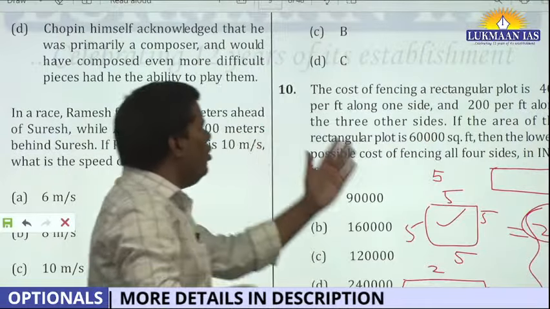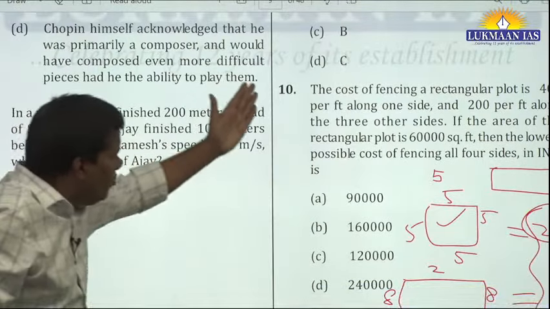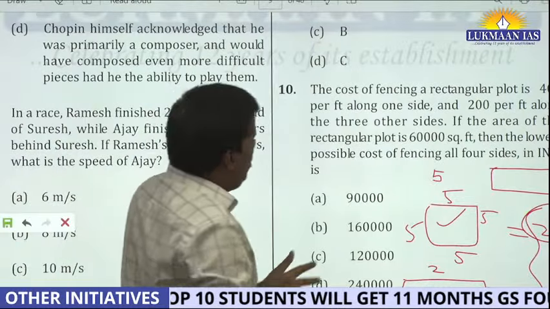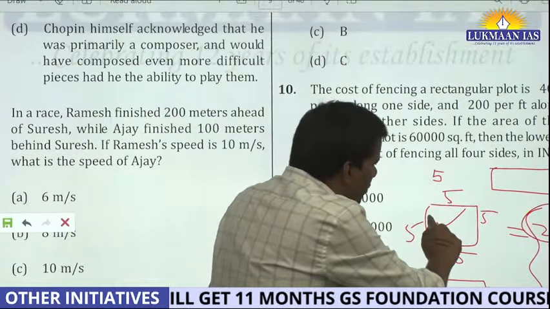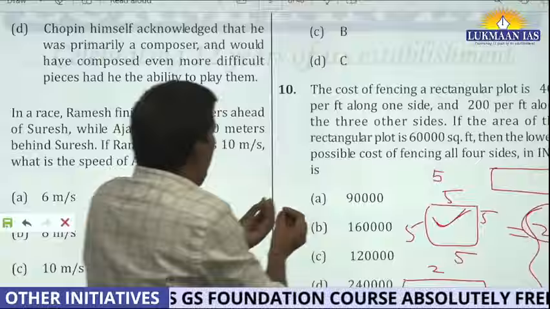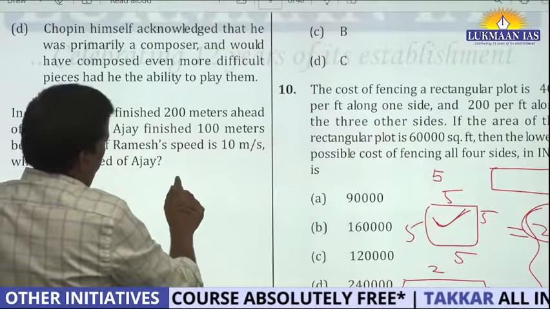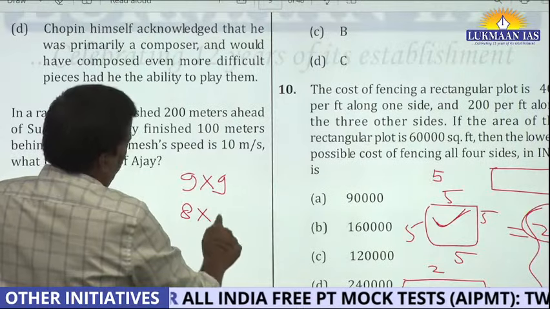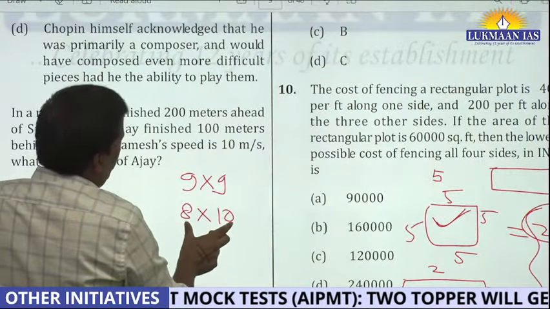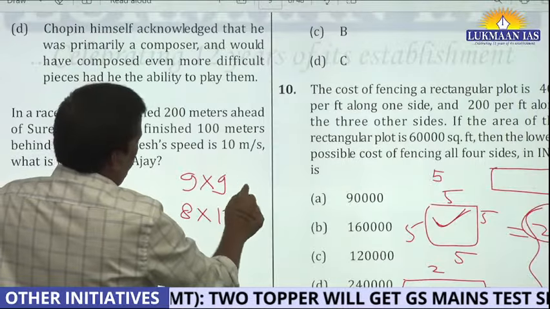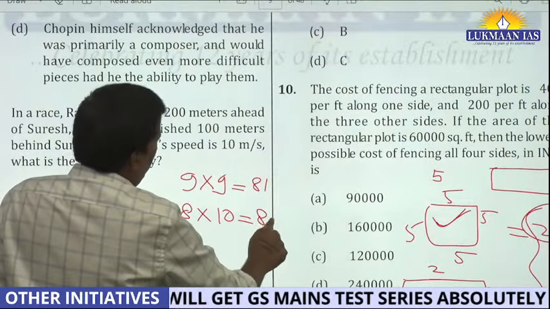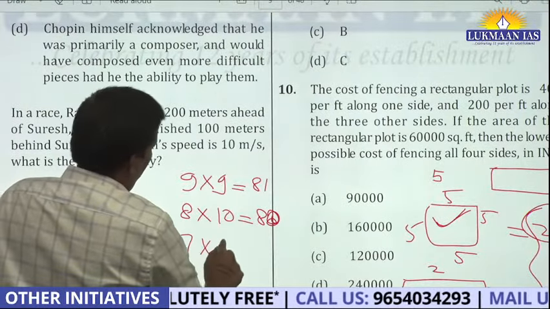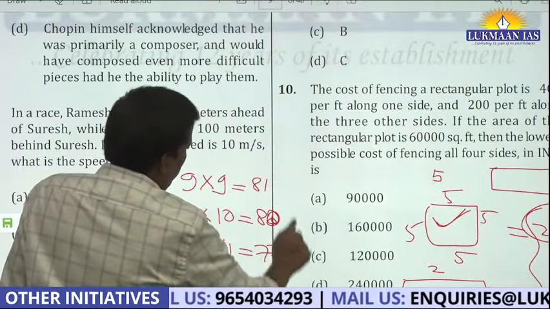See, on this logic, this is more important than even solving this question. If you understand this concept that keeping the perimeter constant, you have the maximum area under a square. You can visualize it this way. Let's say 9 into 9 will always be more than 8 into 10. Why? Because the sum is here also 18, here also 18, but this square is 81 and this is 80, right? If you take another example, 7 and 11, it will reduce further. So this logic is more important.